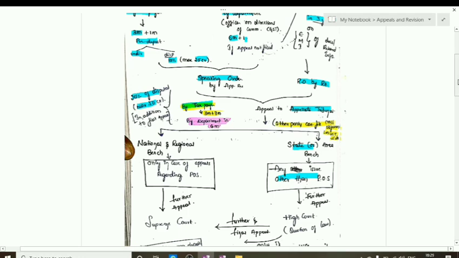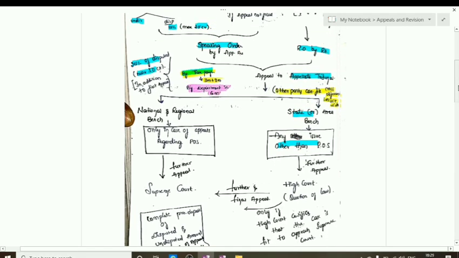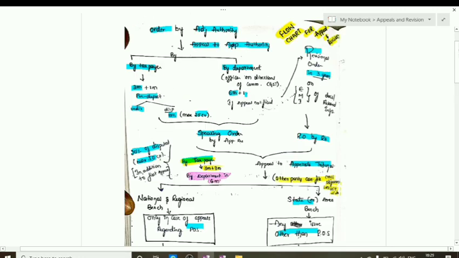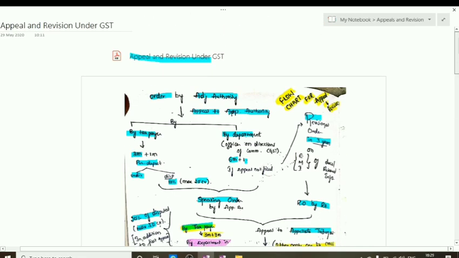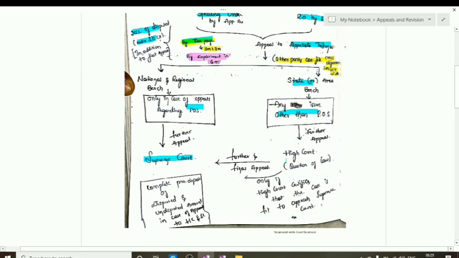Also, if a person is aggrieved by the order of the appellate tribunal, if it is pertaining to POS, then they can directly go to the Supreme Court. But when it relates to matters other than the POS, then they are required to file a further appeal with the High Court, which is within 180 days, only if the issue is regarding a question of law.